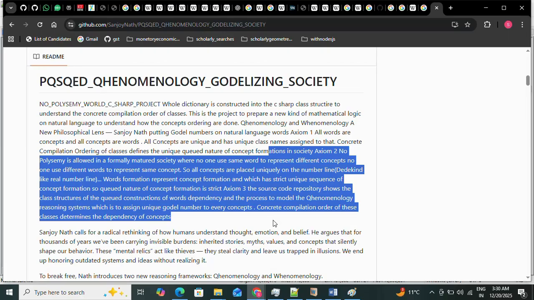So all concepts are placed uniquely on the number line, a Dedekind-like real number line, and the word formation represents the concept formation, which has a strict unique sequence. So the queued nature of concept formation is strict. Axiom 3: the source code repository shows the class structures of the queued construction of word dependency and the process of modeling the Qhenomenology reasoning system, which assigns unique Gödel-number-like values to every concept, and the concrete compilation order of these classes determines the dependency of the concepts.